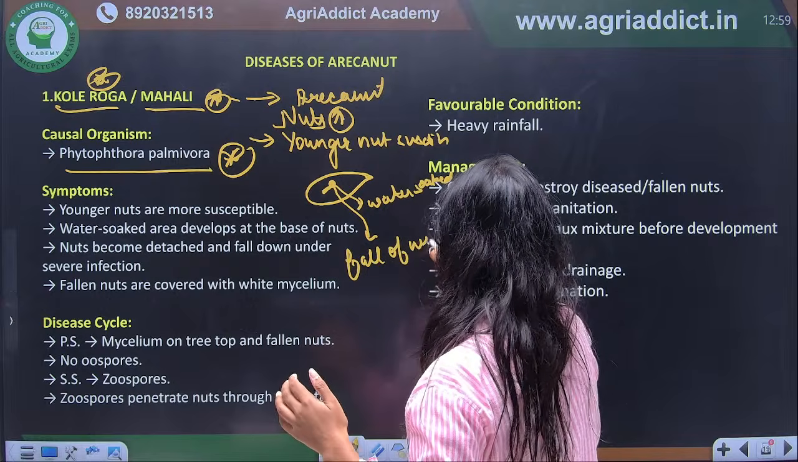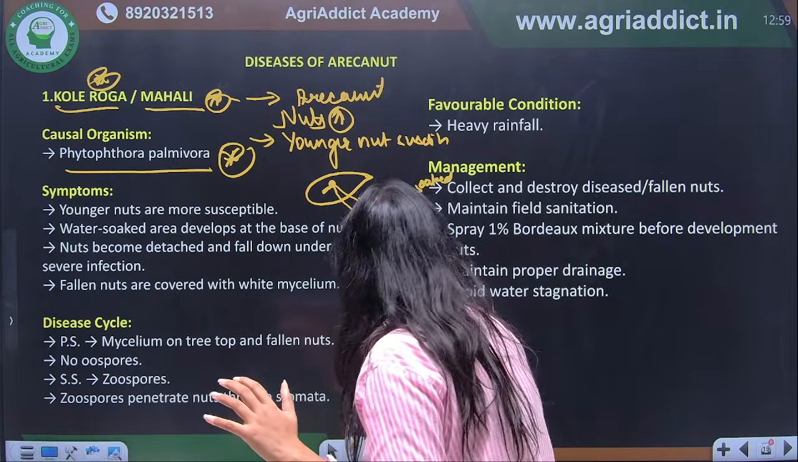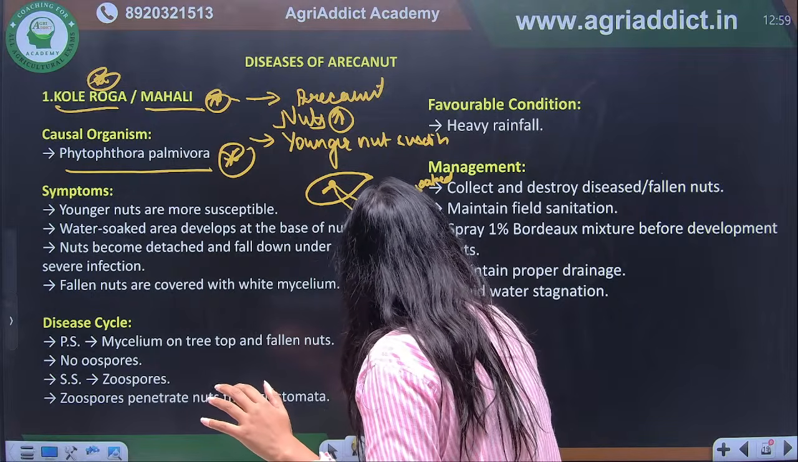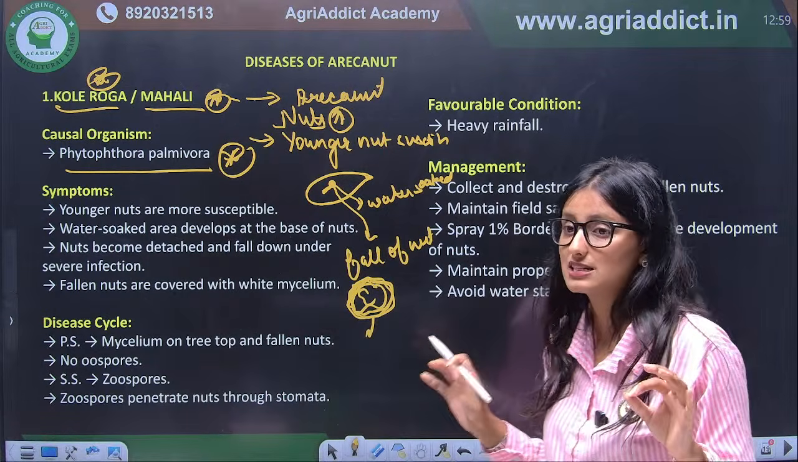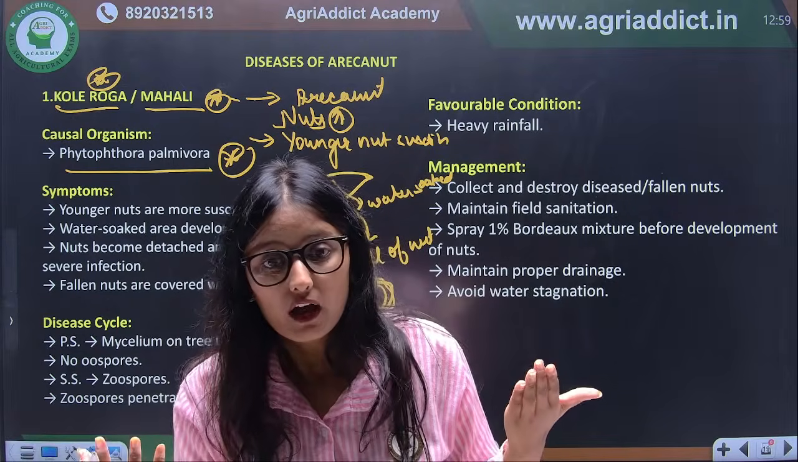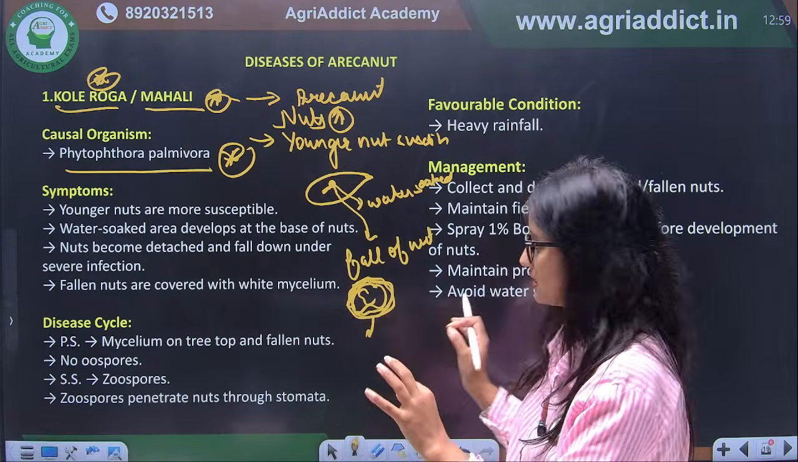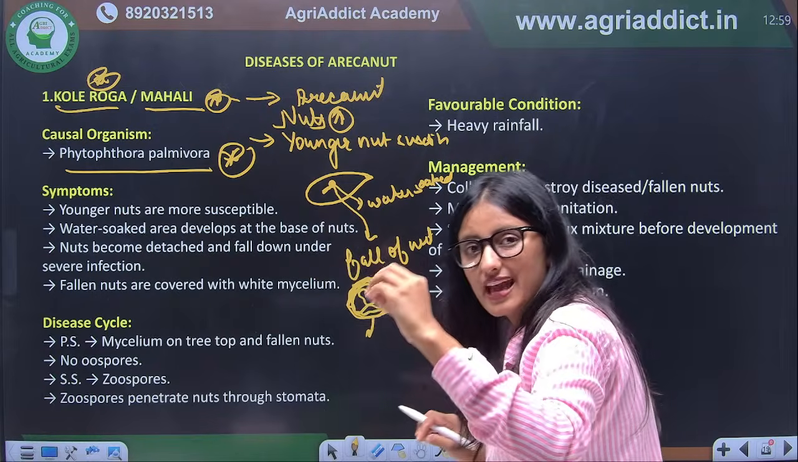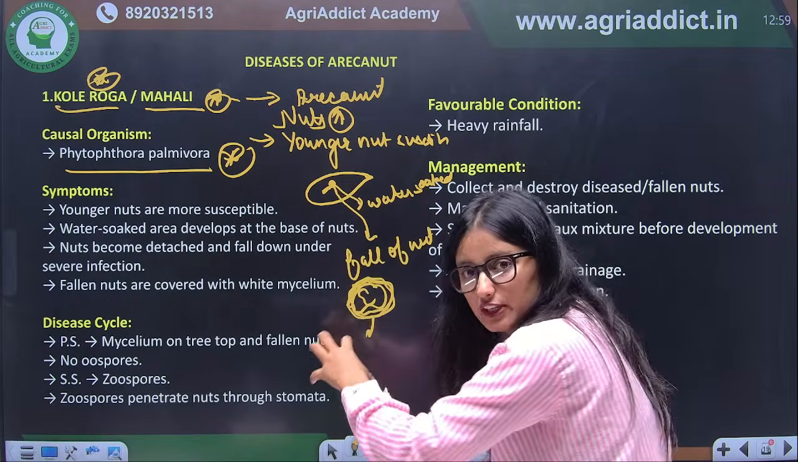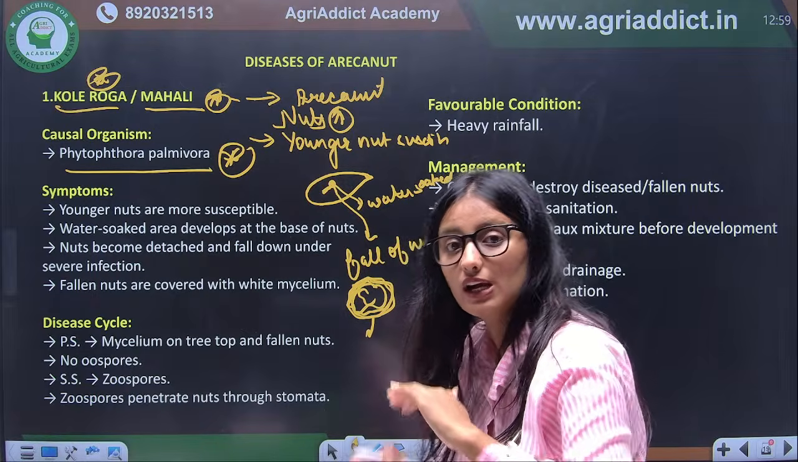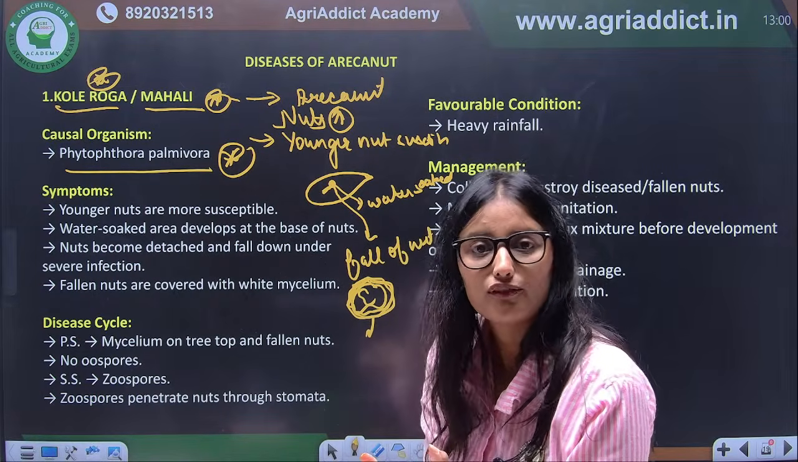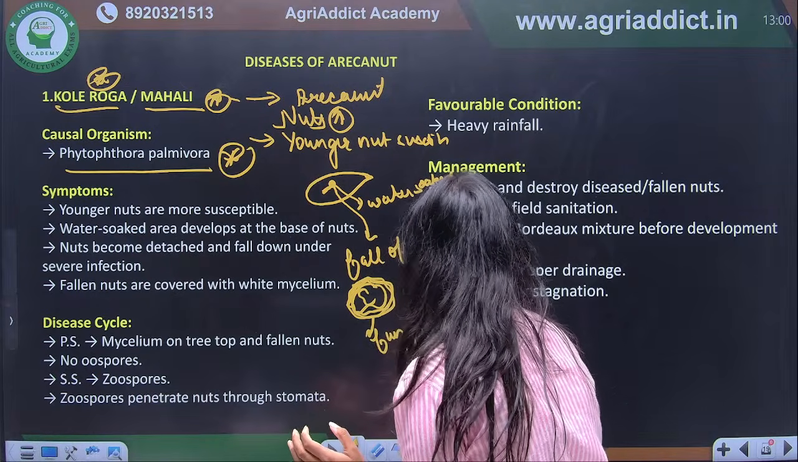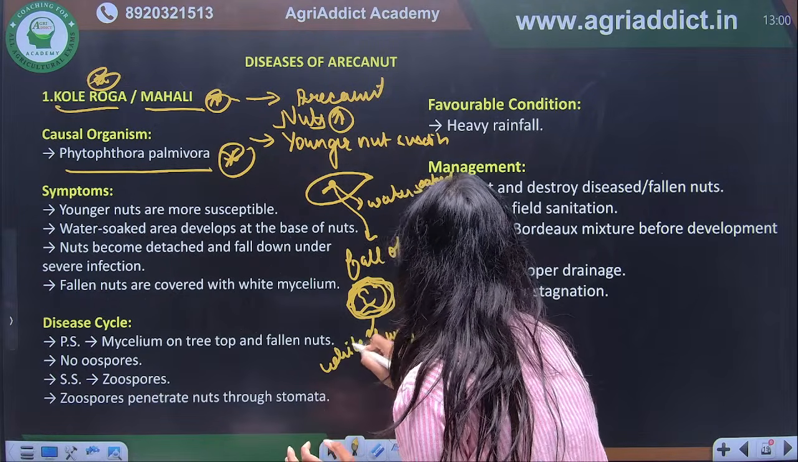The nut will fall on the ground, and on the ground this nut is covered with a whole cottony mycelial growth. So that's why it is called Mahali disease, or complete rotting of the nuts. There is formation of a water soaked lesion on the tree, this lesion expands and the nut falls on the ground, and after that the whole nut is covered with white fungal mycelium. Is it clear? Correct?